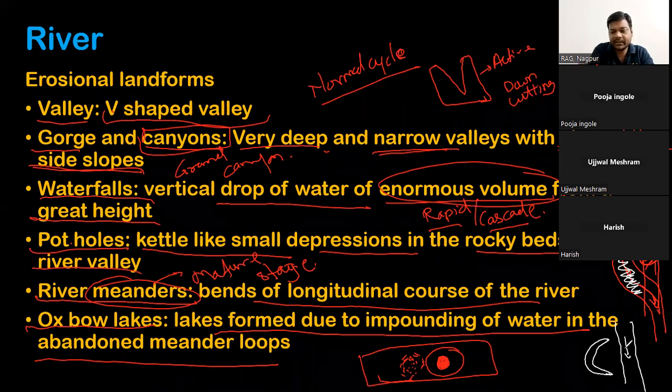This is the main valley. This used to be its course, but now this course has been changed, and this has now been cut off from the main channel. Such lakes will contain water, and they will be called oxbow lakes, or they are also known as horseshoe lakes.